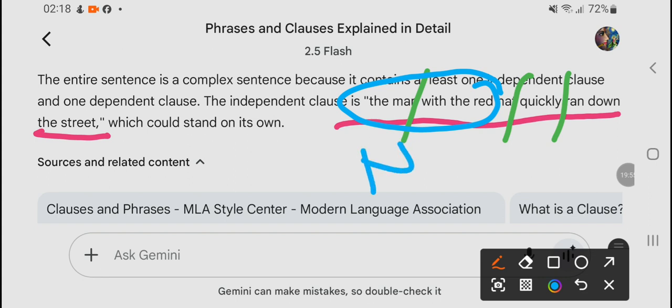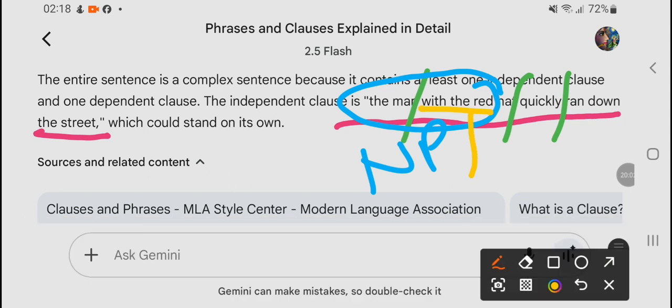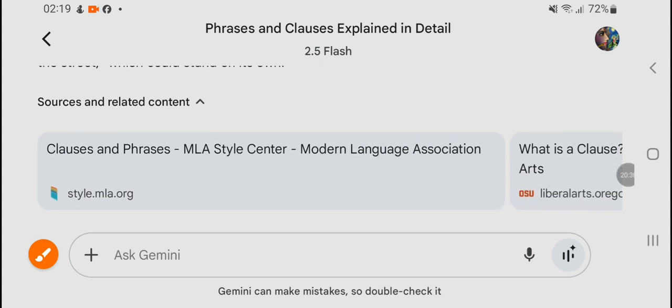This is a noun phrase, but within this noun phrase, this is a prepositional phrase: with the red hat. Then quickly is an adverb, ran down is the verb phrase, and down the street is just a modifier. So this is the analysis of the sentence.